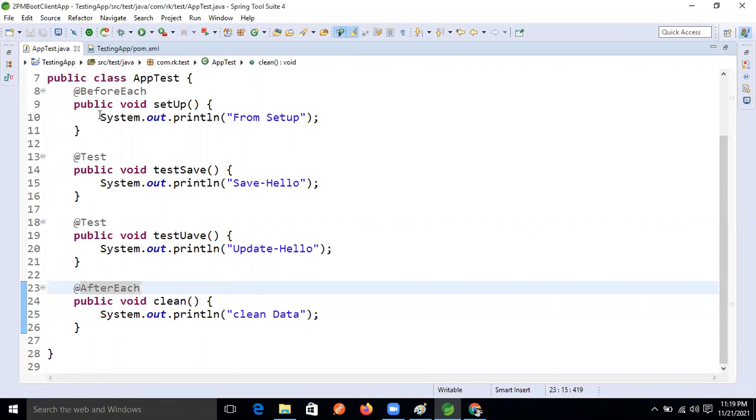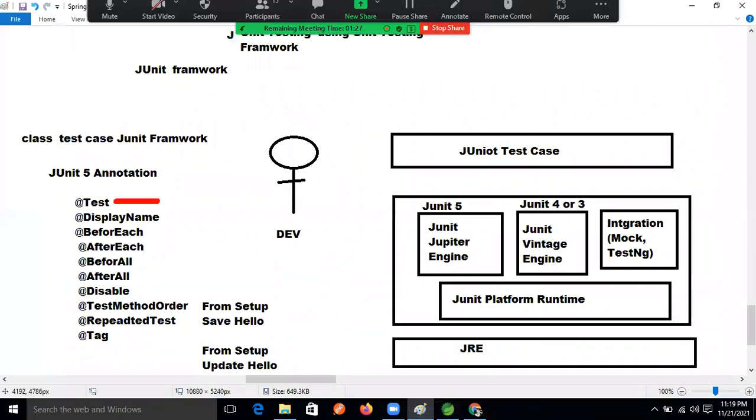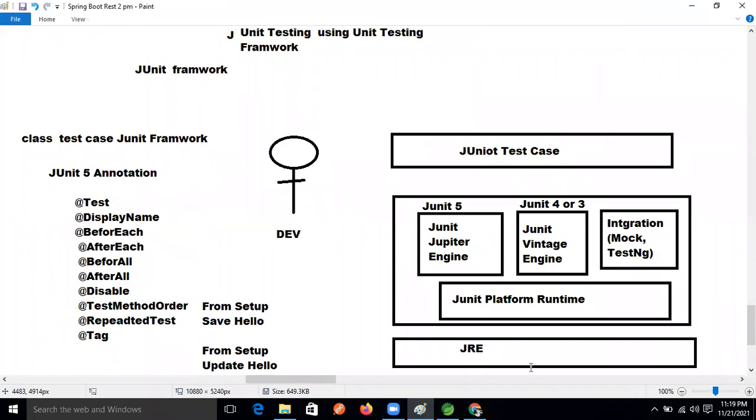If you want to write a one time setup, let's see Before all. One annotation, this one we completed, this one also we completed, and this one After each. Let's understand these two annotations, Before all and After all.